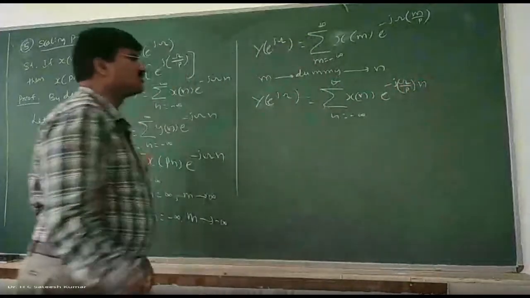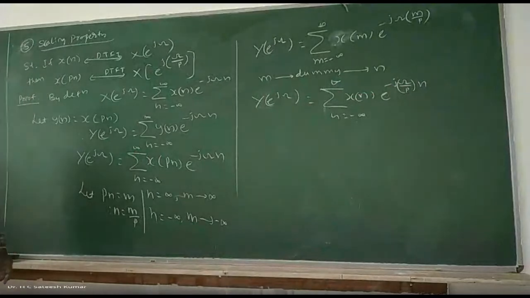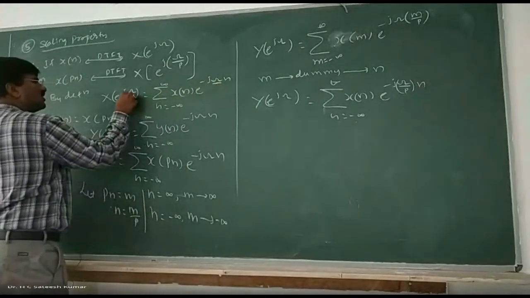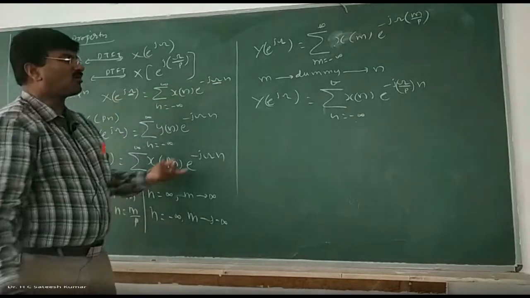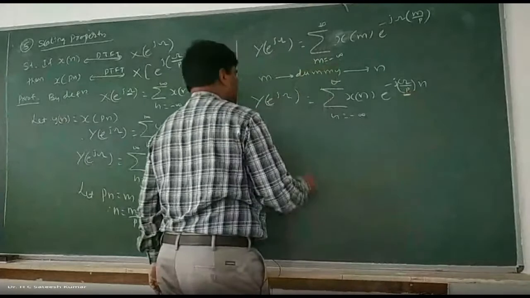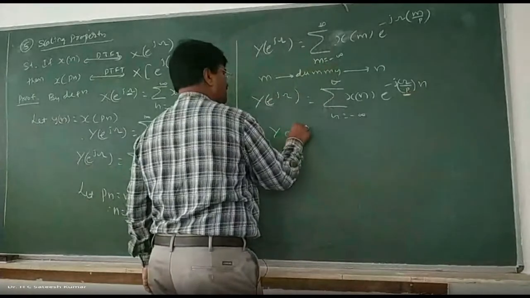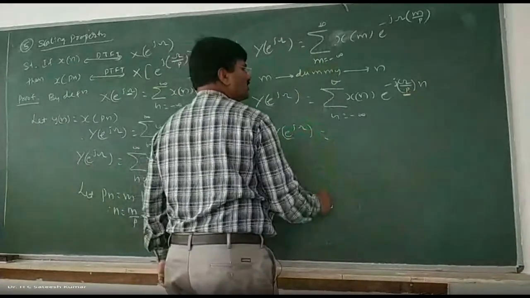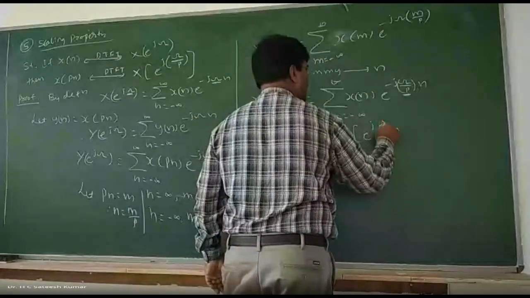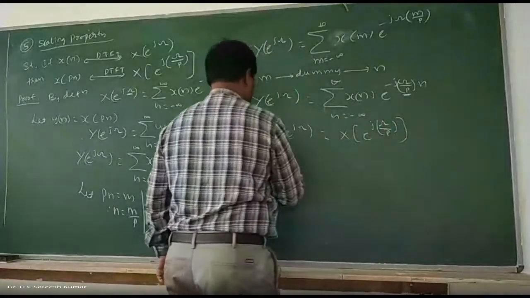Okay, right. Now you can understand by the definition, when you have omega here, we call it X of e to the power of j omega. Same format it is there, but in place of omega, we have omega by p. Hence, Y of e to the power of j omega is equal to X of e to the power of j omega by p.